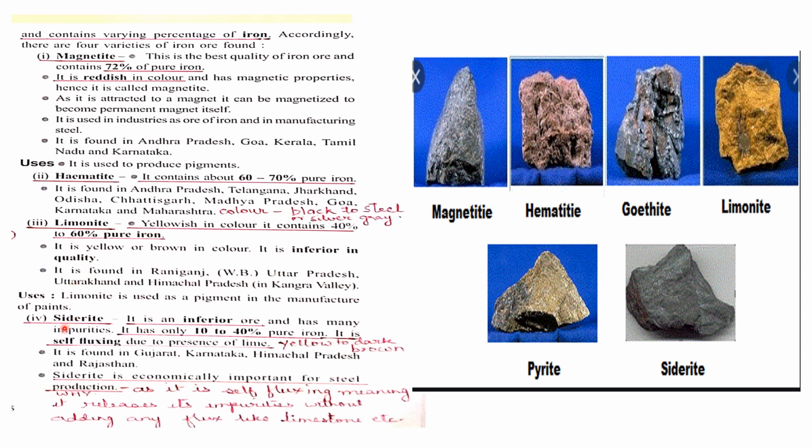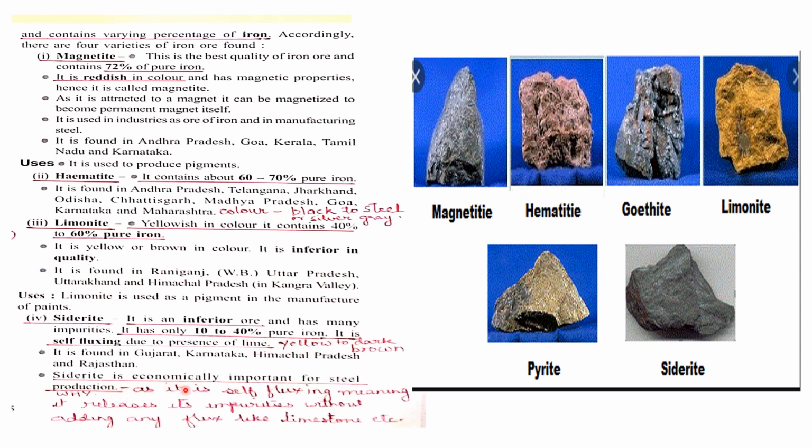And then the fourth one, the siderite, which is inferior ore and has many impurities. It has only 10 to 40% of pure iron. It is self-fluxing due to the presence of lime, and it is yellow to dark brown in color.